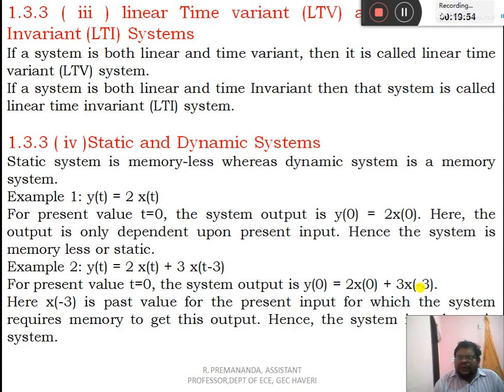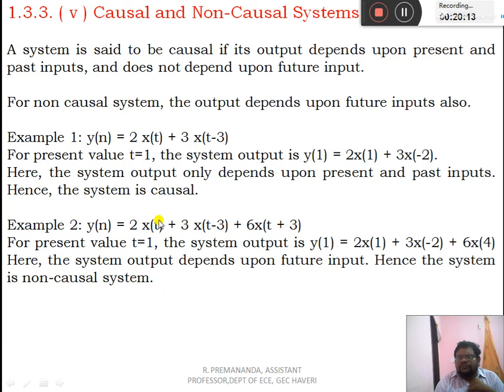In order to remember the past input, it requires memory. Hence this system is called a memory system. That is, if the present output depends upon the past input, then it is called a memory system. A memory system is nothing but a dynamic system. A memoryless system is nothing but a static system.